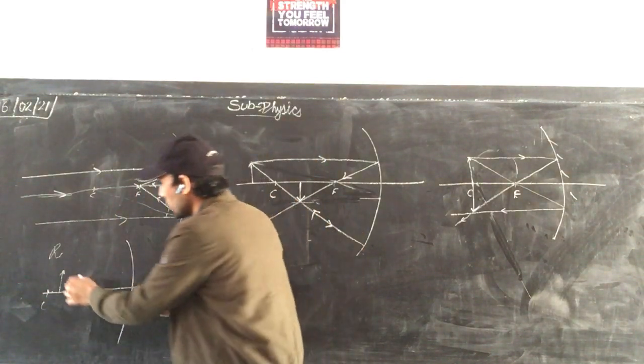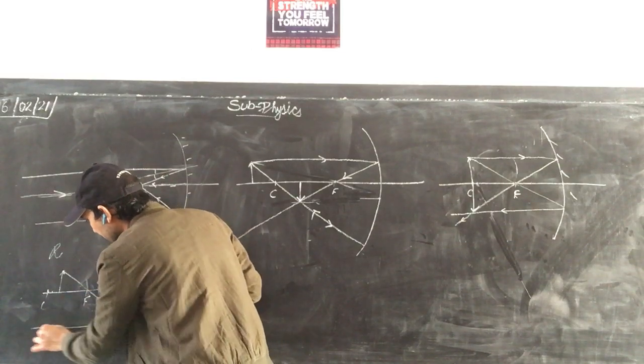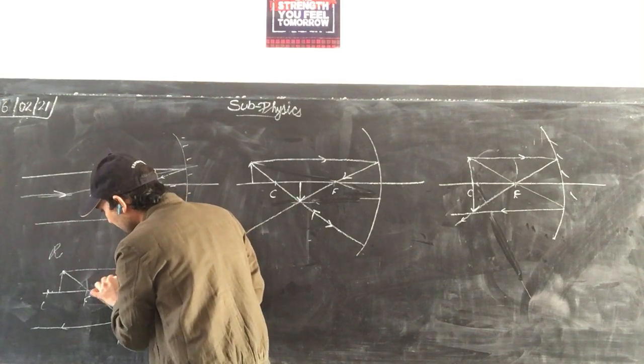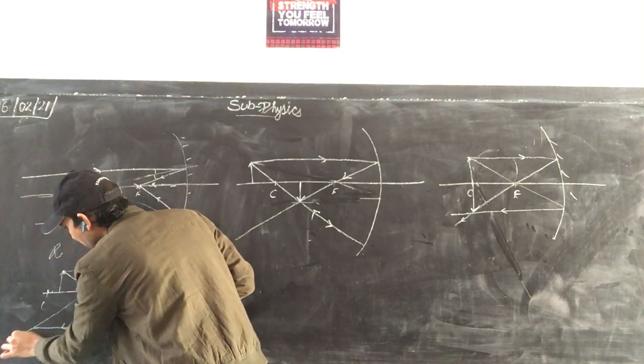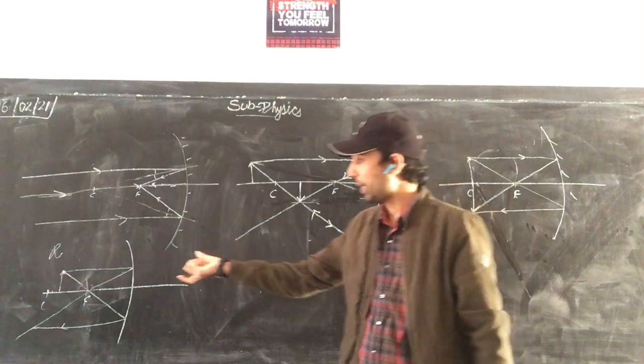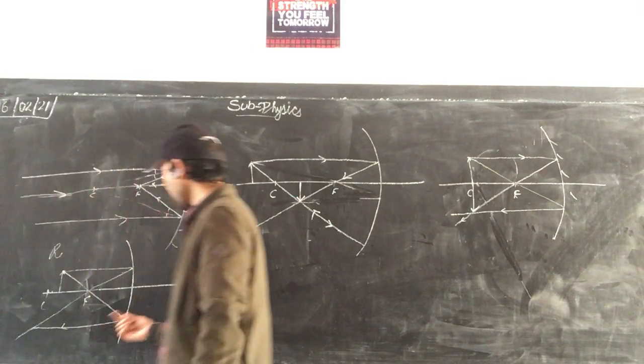Object is here. So take one ray passing from focus. Take another ray parallel. What is there? The image is further moving away.